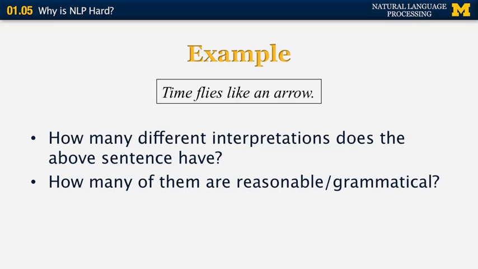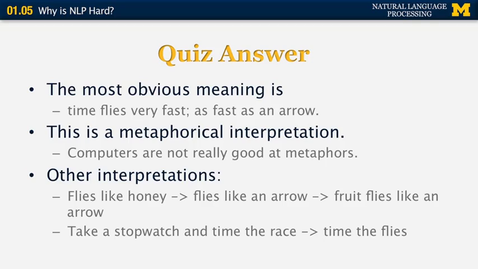What are the different interpretations? Can you think about them? Well, the most obvious meaning of this sentence was that time flies very fast as an arrow. Therefore, we can say time flies like an arrow. However, this is a metaphorical interpretation, and as you can imagine, computers are really not that good with metaphors. So they may just as well come up with other interpretations of this sentence that are much more literal. Let me run you through two such possible interpretations.